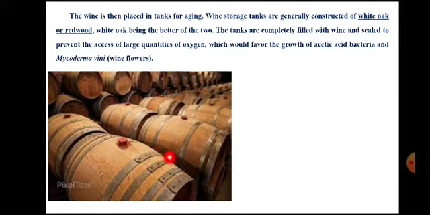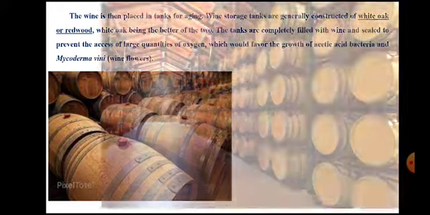Most of the Indian winemakers import chips, small pieces of wood. The wine is stored in a stainless steel tank, and then these wood chips are added, and then it is aged. That is how it is done in India.